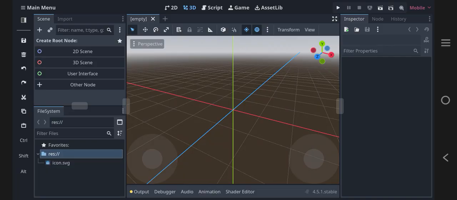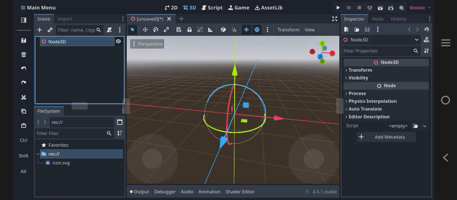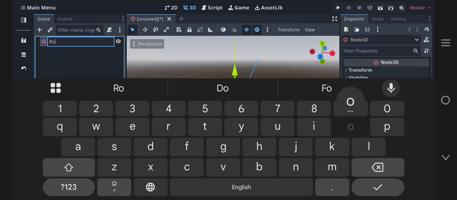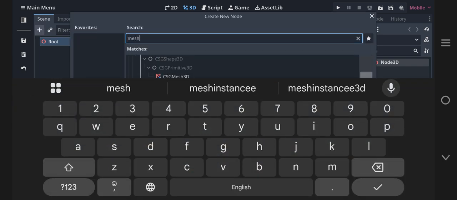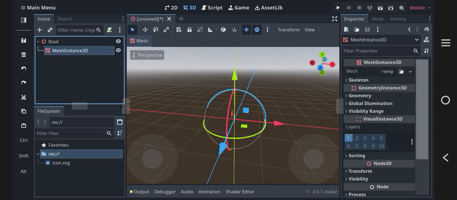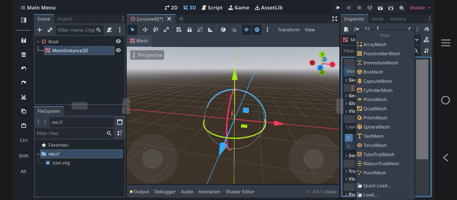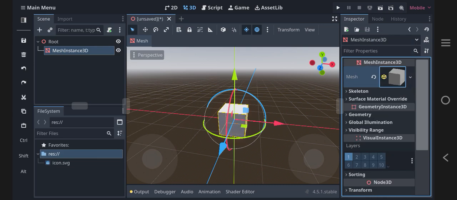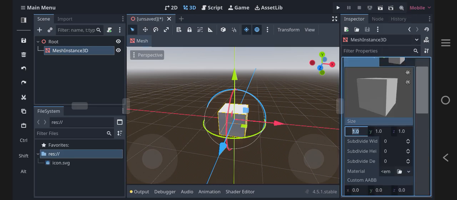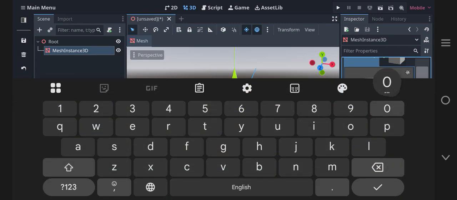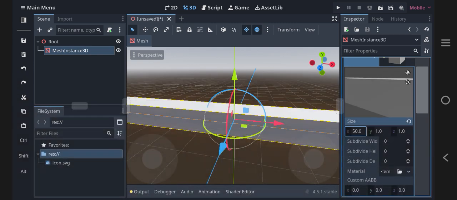Okay, guys. So after you made that, create a 3D scene. We'll just call it root. Make a mesh instance, 3D mesh, and then new box mesh. Right now, click on this. Change what size you want. I'm gonna do 50 since it's the size of the Schoolgrounds.